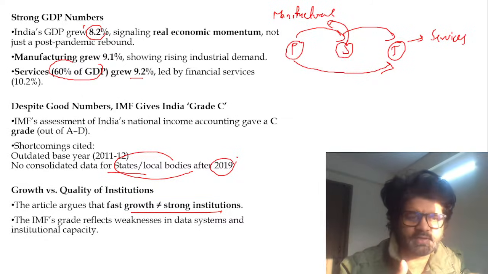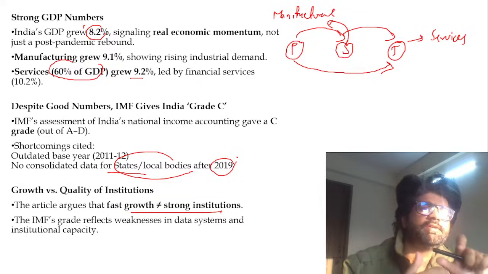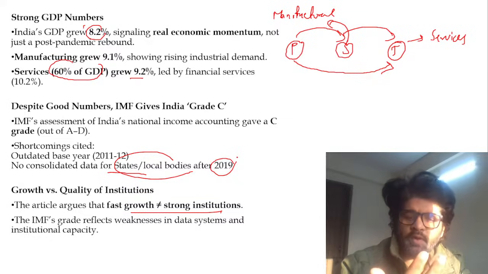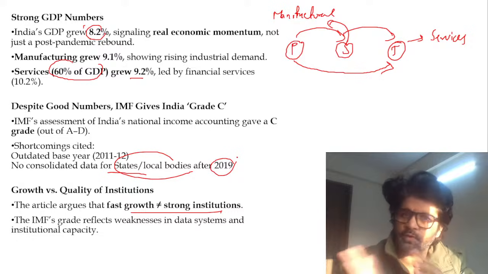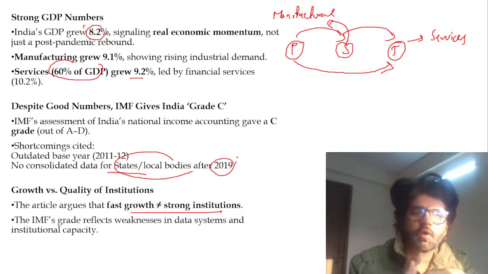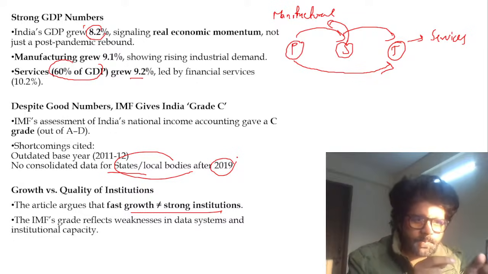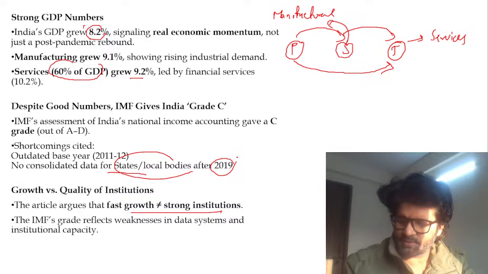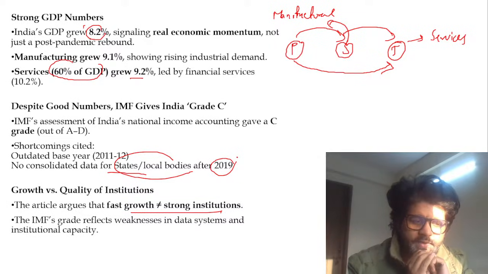Why are we giving you a C rating? Your outdated base, which we have discussed. What is the problem? When the base year of WPI and CPI is 2011-12, they are giving weightage to food and fuel based on how people used to consume food and fuel in 2011-12. Now that has changed. Now we no longer spend a major portion of our money on food and fuel. Maybe many people do, but still, your purchasing power parity has increased. Per capita income has increased. So things have changed.